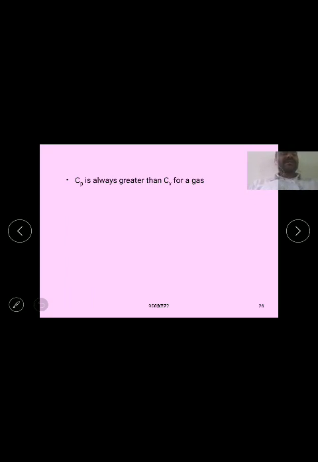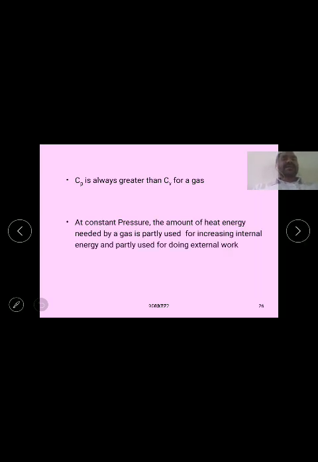Here, Cp is always greater than Cv for gases. At constant pressure, the heat energy required by a gas is partially used for increasing internal energy and partially used for doing external work, according to the first law of thermodynamics. At constant volume, the heat energy supplied to the system is completely spent on increasing internal energy, by maintaining the volume constant.